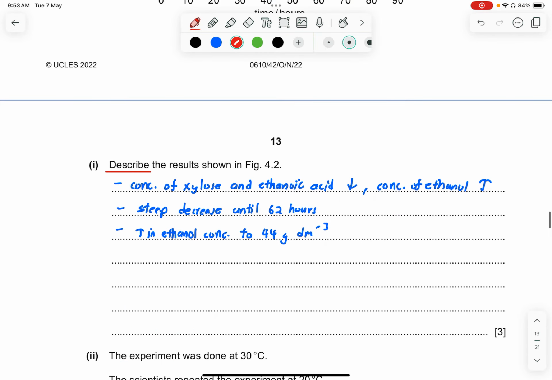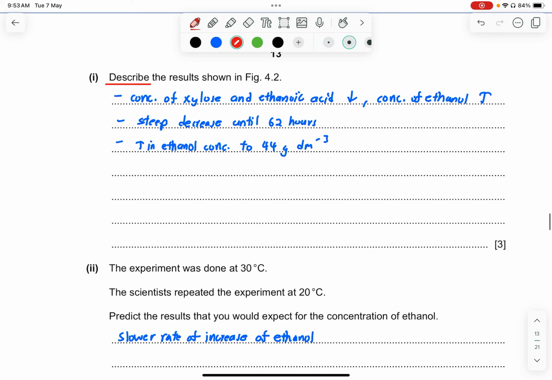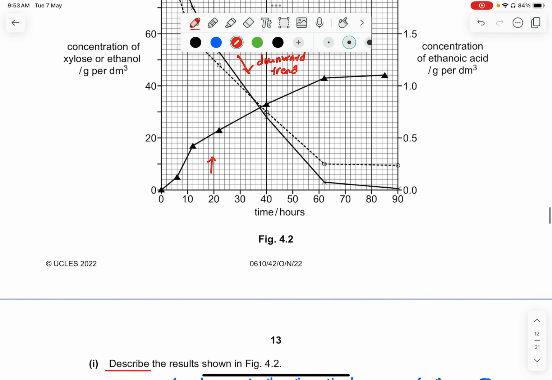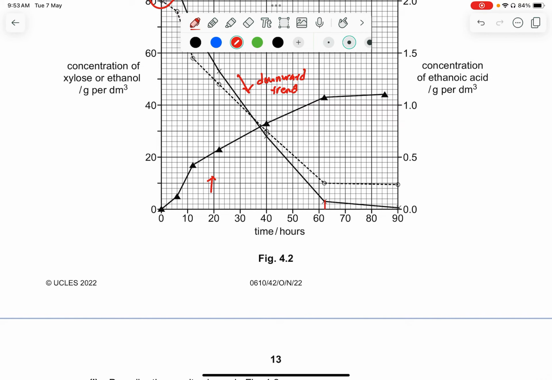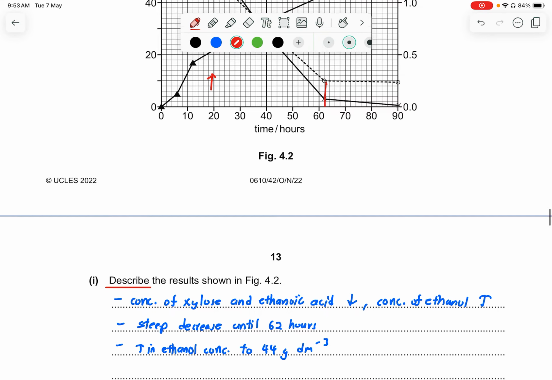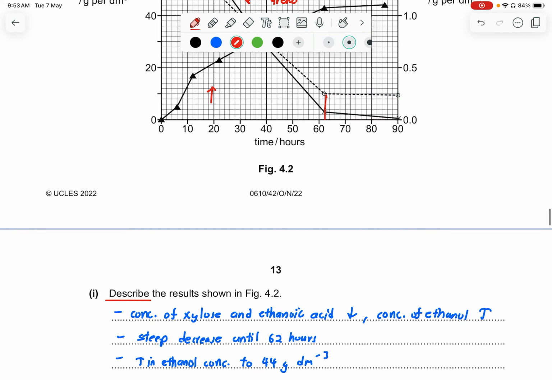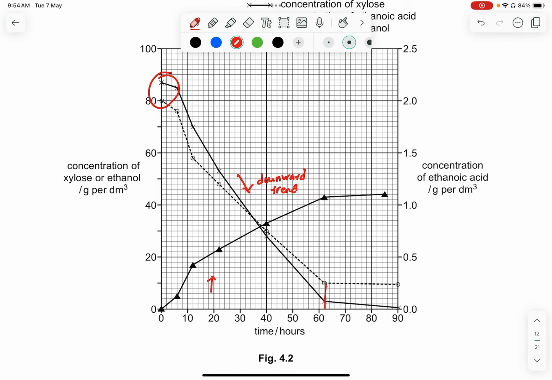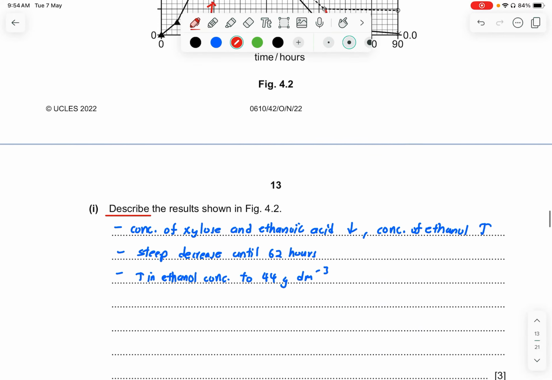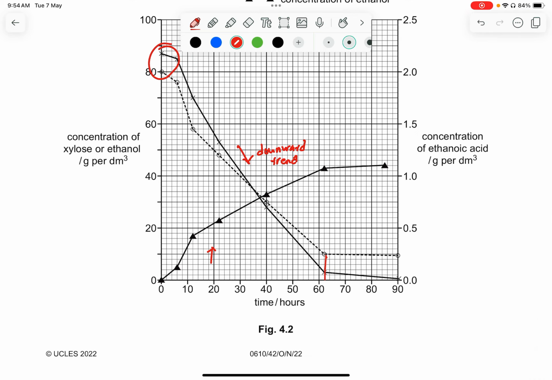However, you can see that the concentration of the ethanol is going up. It's an increasing trend. So the steepness decreases until 62 hours for both xylose and ethanoic acid. They'll begin to stop their steepness at 62 hours. And the increase in ethanol concentration goes up to 44, okay. So this is about the midpoint. So to 44 gram per dm cube. So which is about here.